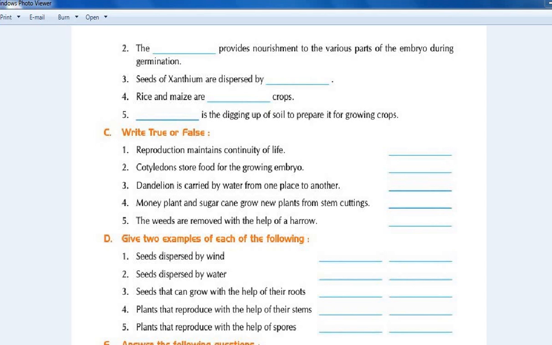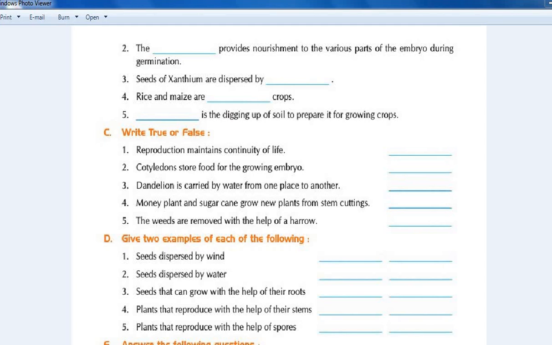If you want the spelling, I will spell it out for you: PLOUGHING, ploughing. Now let's come to the next exercise, which is C, write true or false. First question is, reproduction maintains continuity of life, which is true.